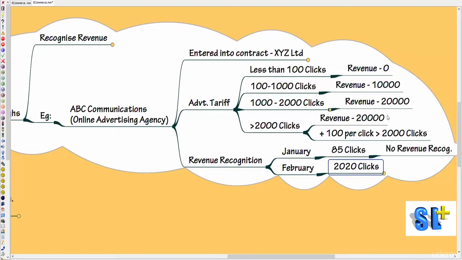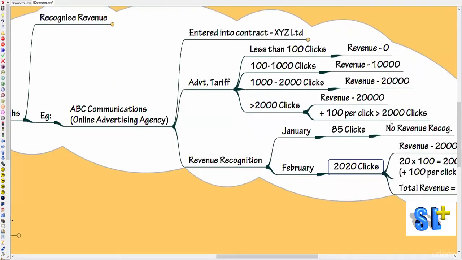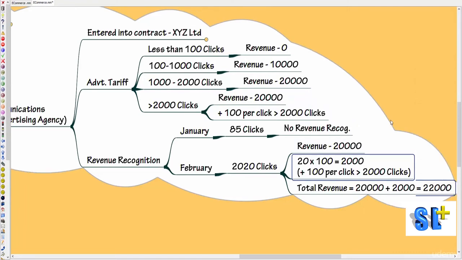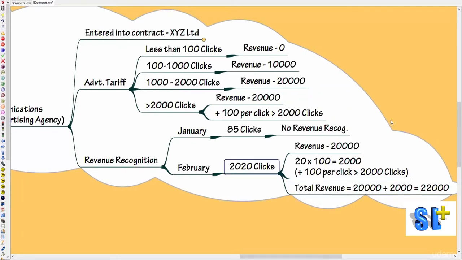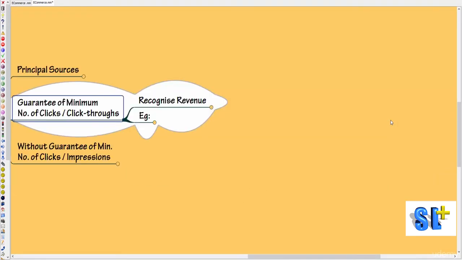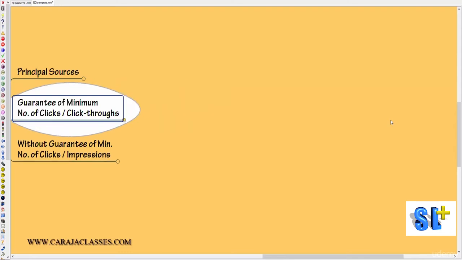Up to 2000 we have to recognize the base revenue of 20,000, and beyond 2000, that is 20 clicks, should be multiplied by 100, which is 2000. So total revenue recognition is 20,000 plus 2000, that is 22,000. This is the revenue recognition procedure when you have a guarantee of a minimum number of clicks or click-throughs.